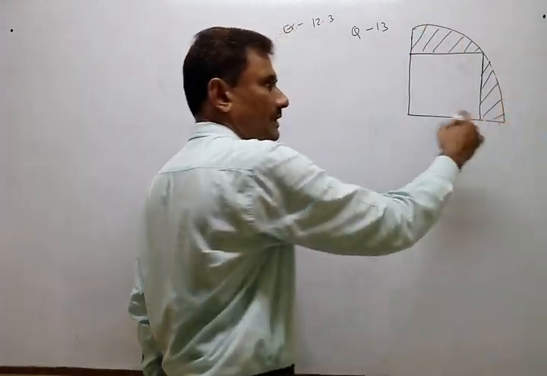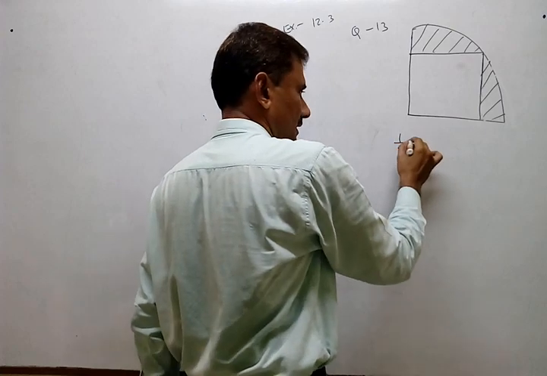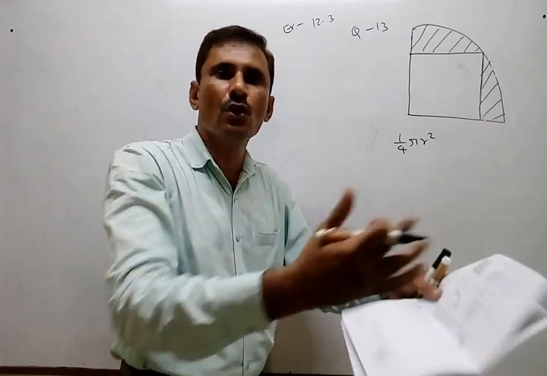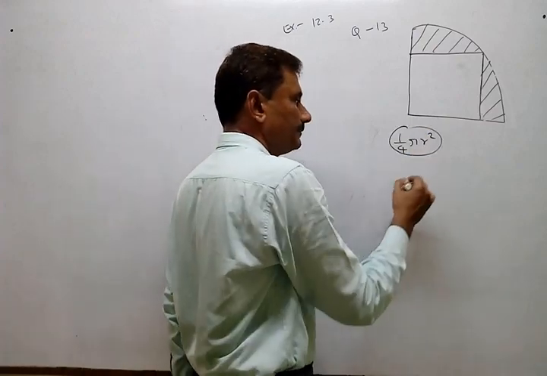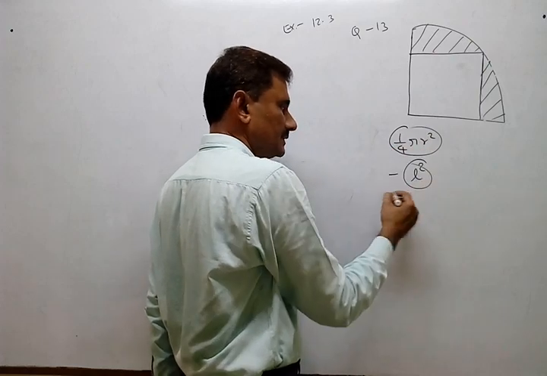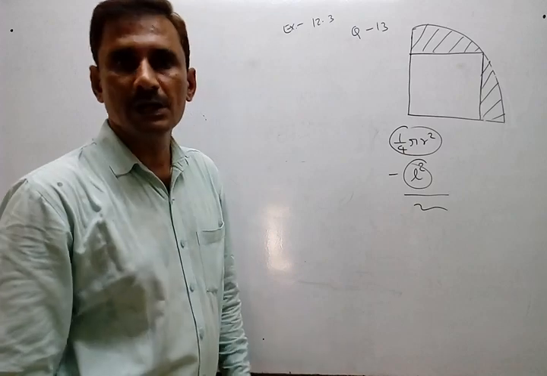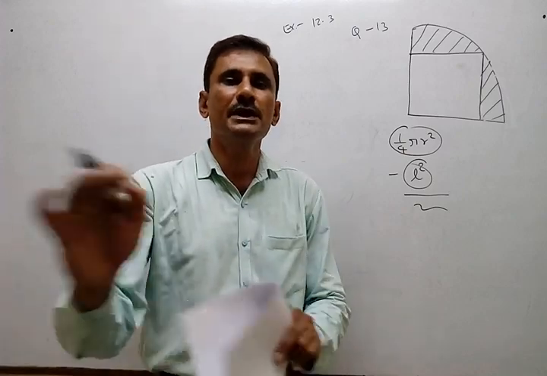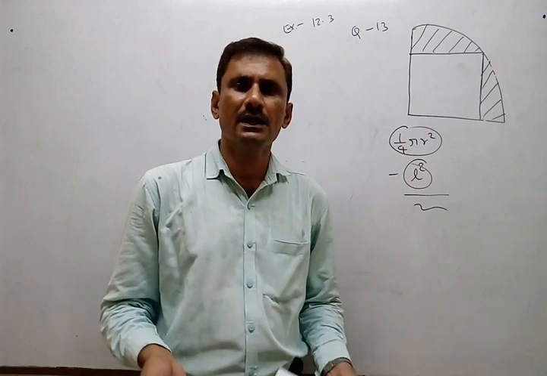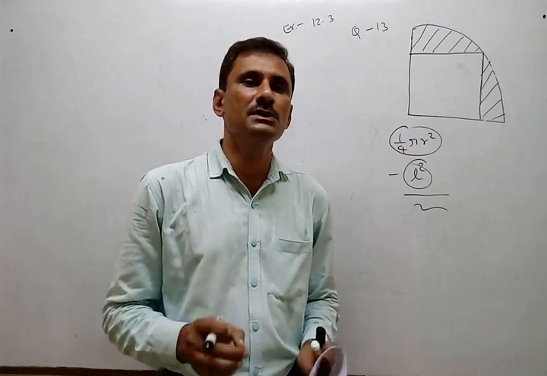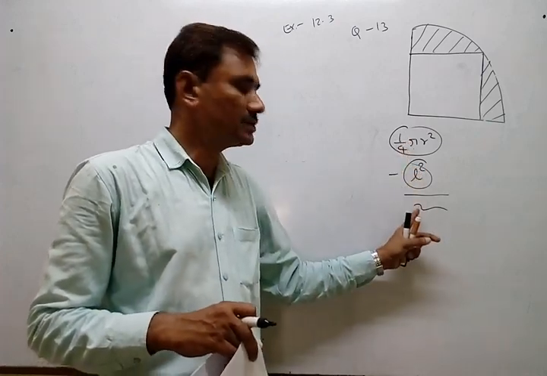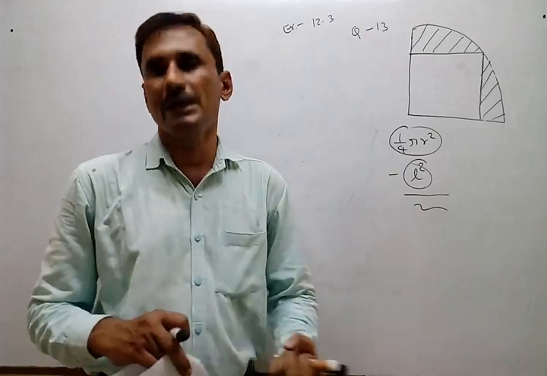This is the quadrant, so 1 by 4 pi r square is the formula. This is my rough work, I am just planning how to go ahead. This will be whole and this will be white, so if I subtract this l square from this, that will be the remaining part. But first look if anything is missing. If any parameter is not given directly, our main purpose is to find that parameter first. We cannot start directly with our main part.